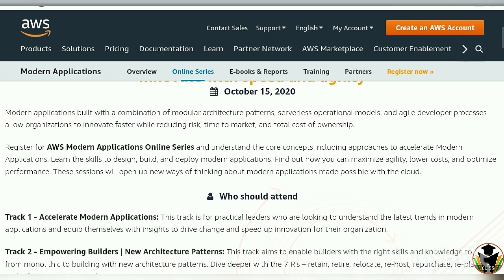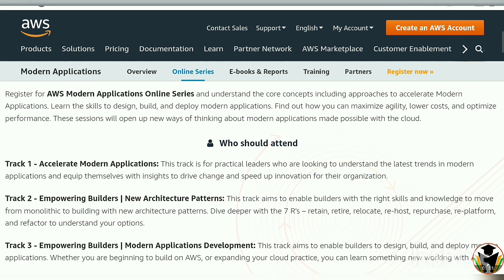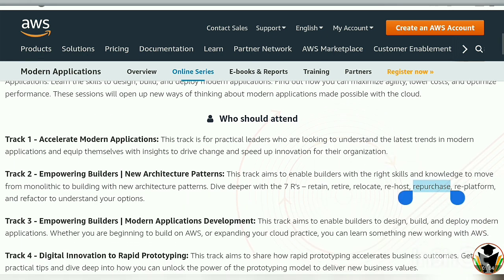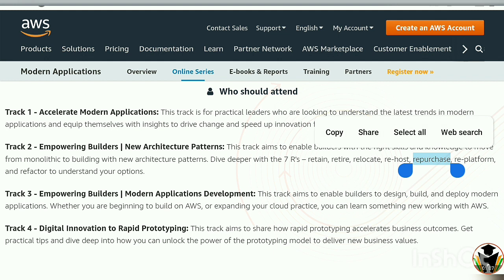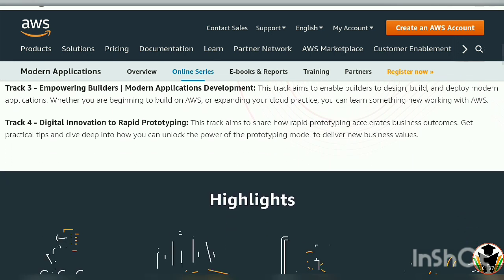Anyone can participate. There is no prerequisite knowledge required because this course is divided into 4 tracks: track 1, track 2, track 3 and track 4. The first is accelerating modern applications. Second is empowering builders. Third is modern application development. And last is digital innovation through rapid prototyping. The first one is for beginners, that is the introduction course. After that there is an advanced course, and an expert course. So they divided this course into 4 levels.